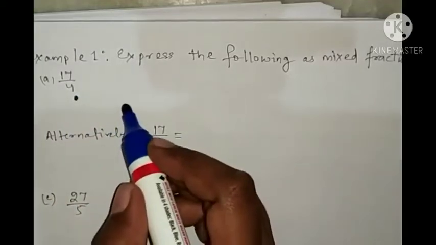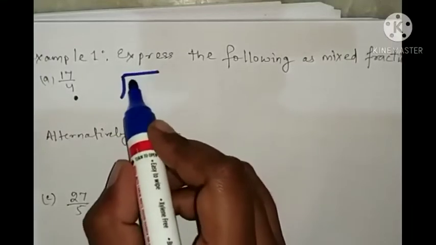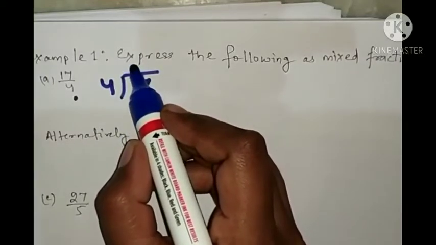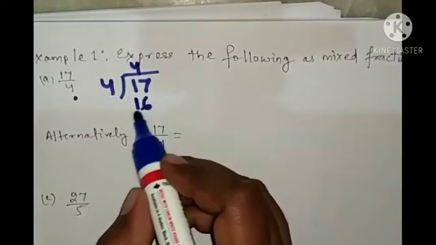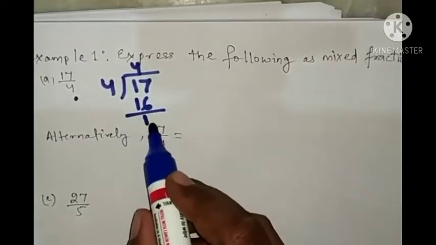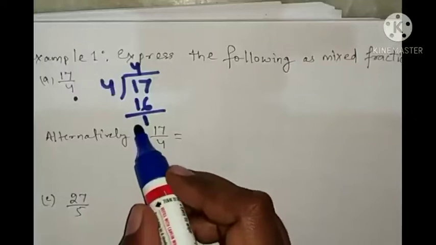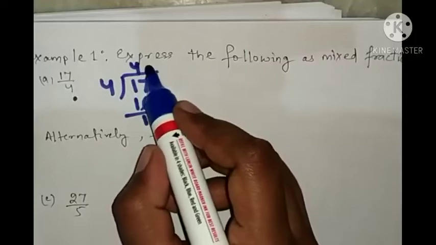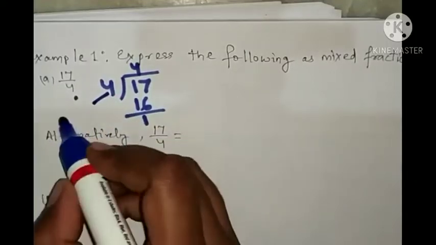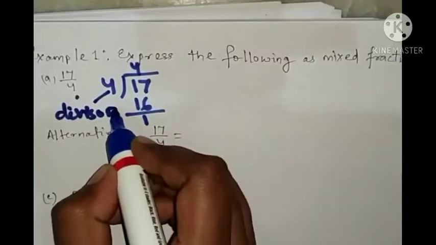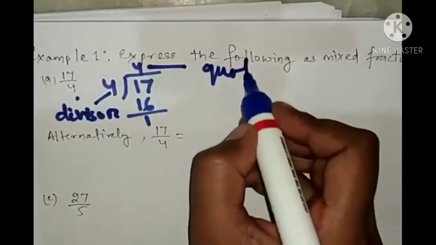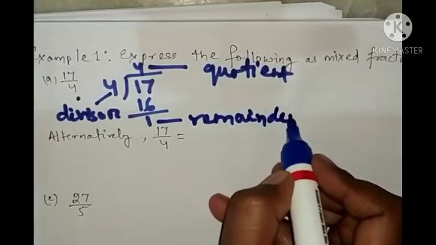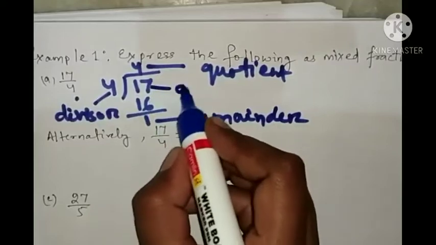One process is dividing the numerator by the denominator. So 4 threes are 12, 4 fours are 16. What are we getting? 1. We cannot divide 1 further. So what can we write? How can we convert it? This is the divisor. This is the quotient. And this is the remainder. And this is the dividend.